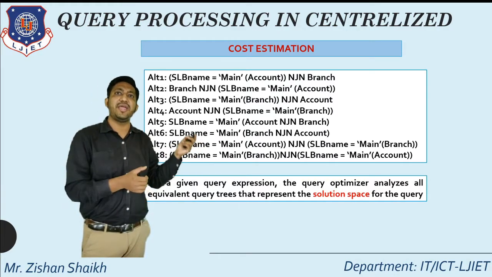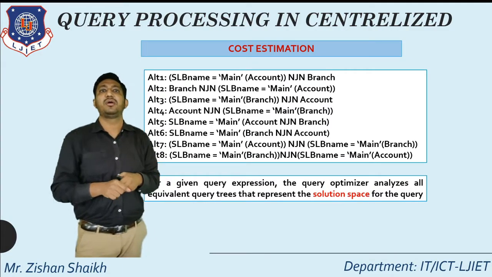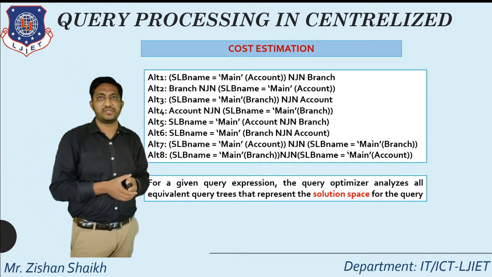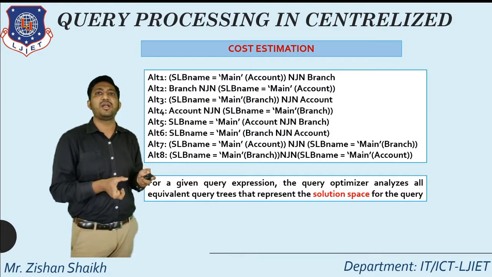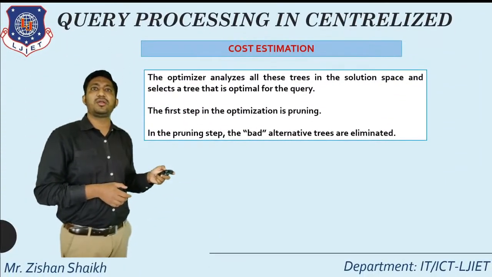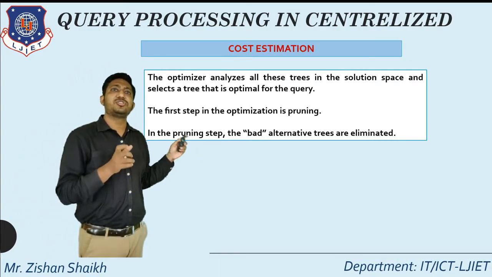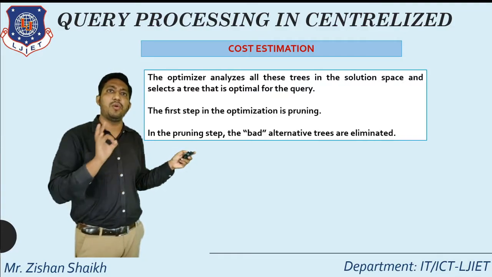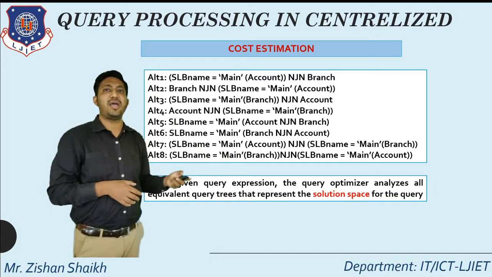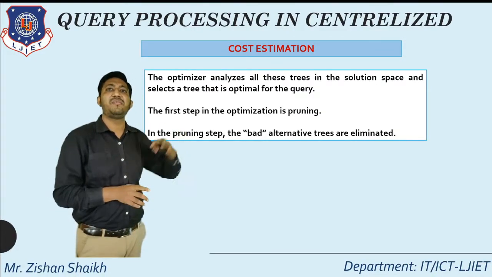From these 8, which one will be useful or the optimized way will be the calculation of our cost estimation. For that we are drawing one particular space, that is a solution space. The solution space is the graphical tree structure representation of these alternatives. Let's see that. The query optimizer analyzes all these trees in the solution space and selects the tree which is the optimal one. In this figure we can see the total number of alternatives is 8. If the query processor executes all these alternatives and calculates the trees, it will take more time.